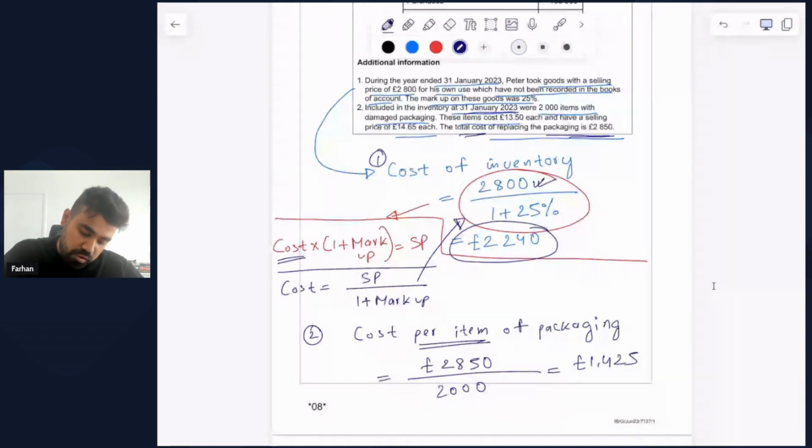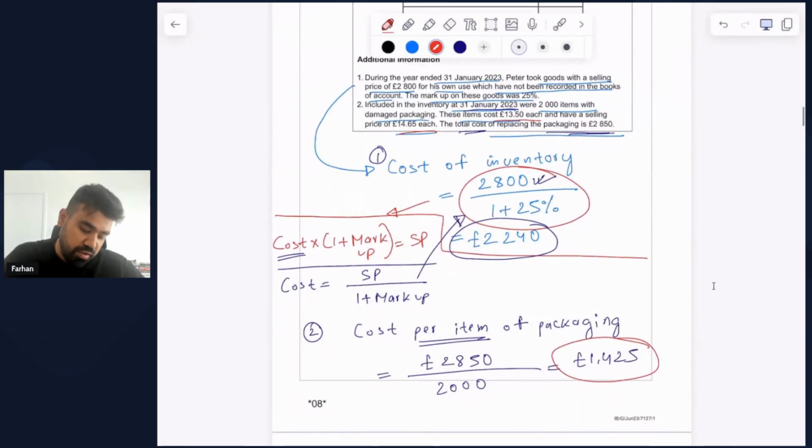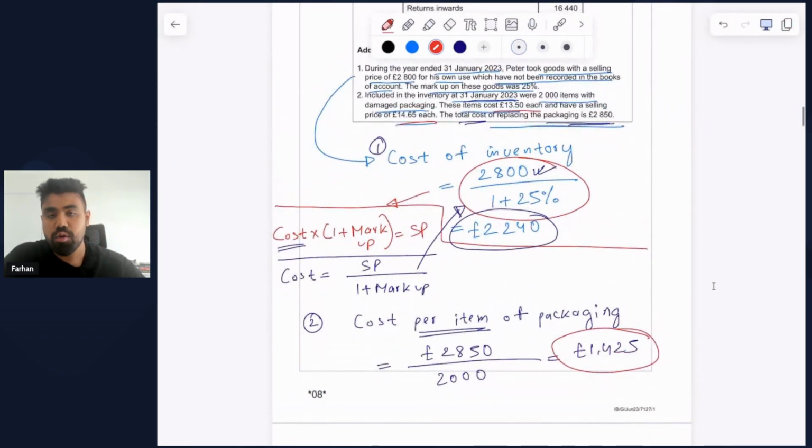All right. So you can see that for all these inventory items, we are given the cost, which is £13.50 each, and also the selling price of £14.65 each. So what we have to do is first calculate the net realizable value. Now, the net realizable value can be calculated by taking the selling price that we are given and subtracting any additional costs to replace that item for the packaging in this case, which is £1.425.